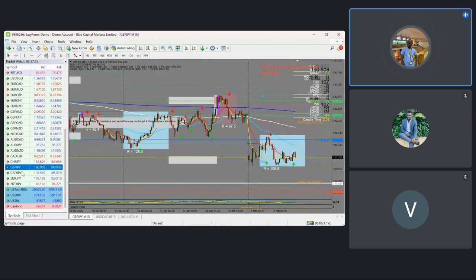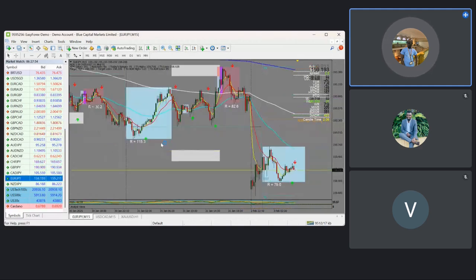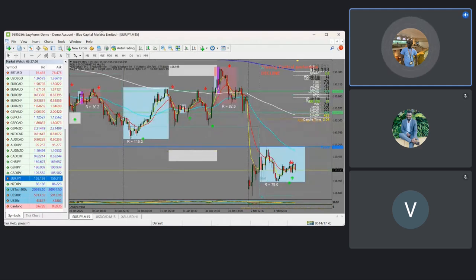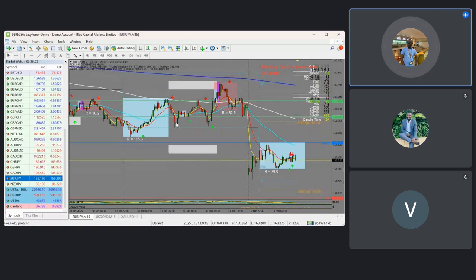That is GJ. Another pair we can look at is euro JPY, and euro JPY also is one of the JPY pairs where we're still speculating for continuation of sells. But checking at these JPY pairs, we want to be entering these trades as low risk trades.